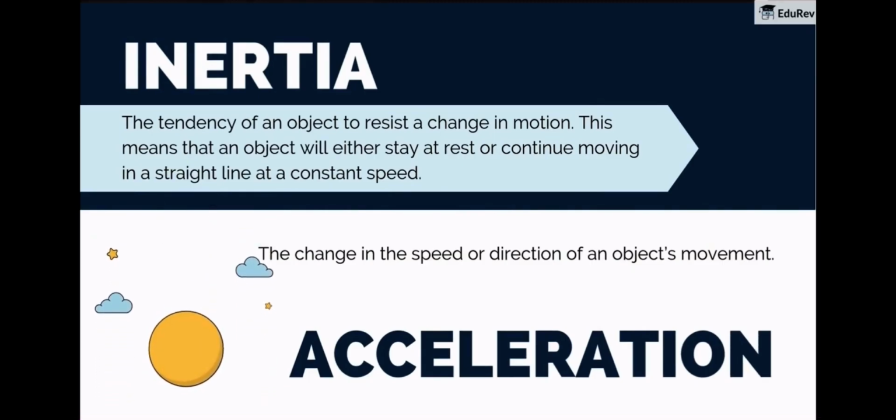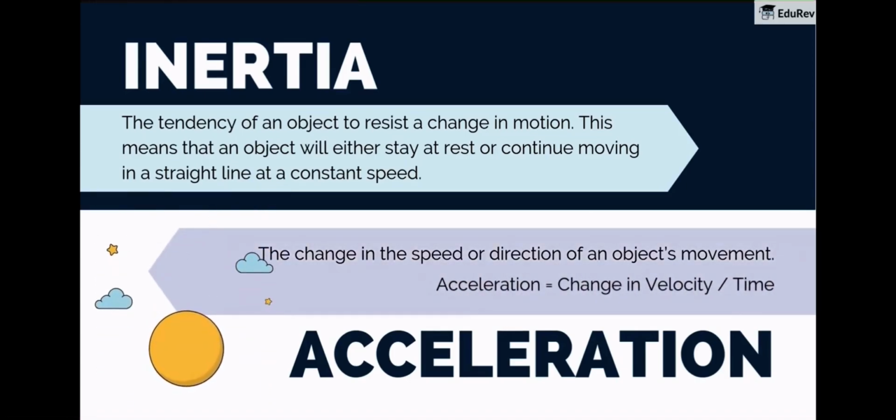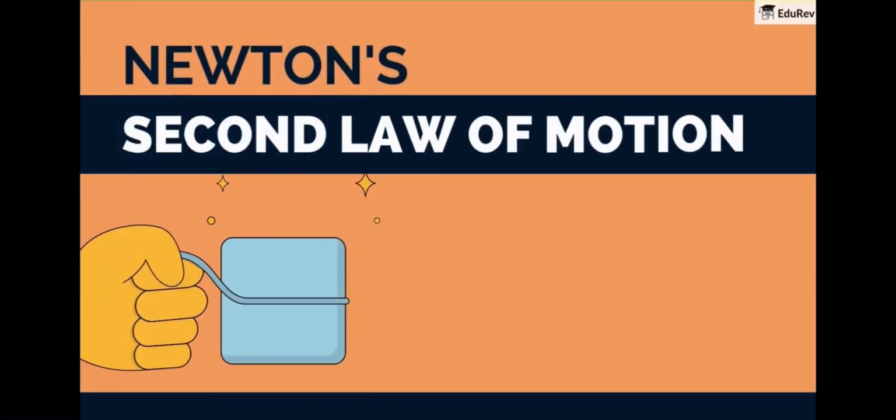This means that an object will either stay at rest or continue moving in a straight line at a constant speed. Acceleration is the change in the speed or direction of an object's movement, calculated as change in velocity upon time. Building on this, let's look at how force directly relates to motion and acceleration according to Newton's second law.